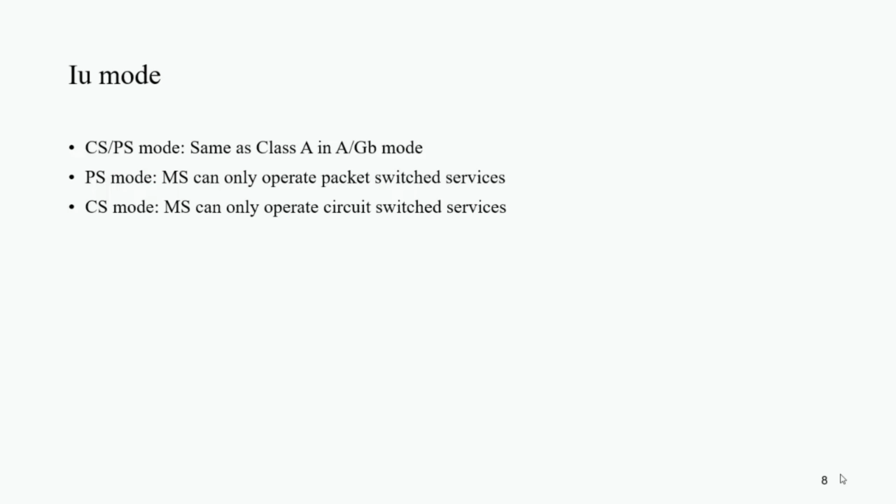The second class is PS mode, meaning the MS can operate only in packet switching mode. The third class is CS mode, meaning the MS can operate only in circuit switching mode. We need packet switching mode only when we have to do internet browsing, whereas circuit switching mode is used only for simple voice conversation. In this way, we operate the device according to user requirements.